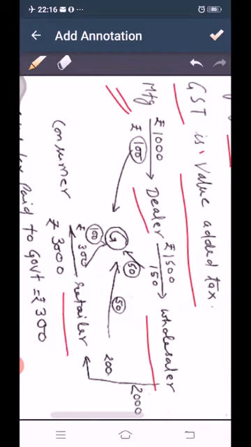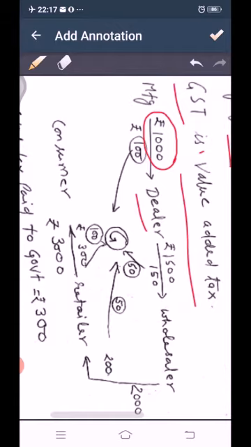Suppose the manufacturer sells an article for rupees 1000 to a dealer. Let's say the rate of tax is 10%.